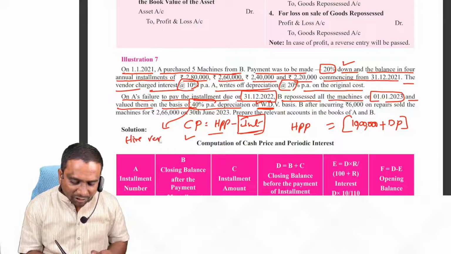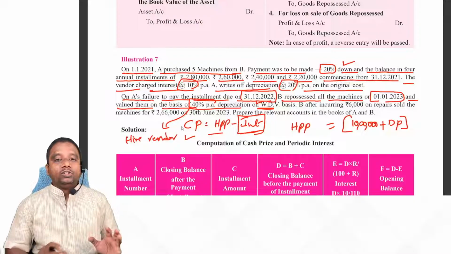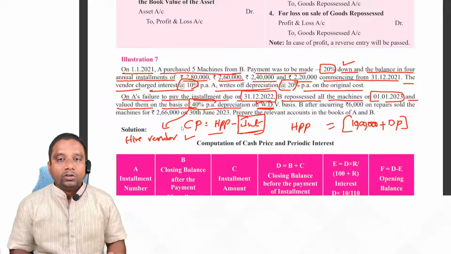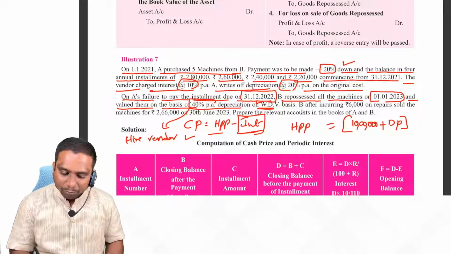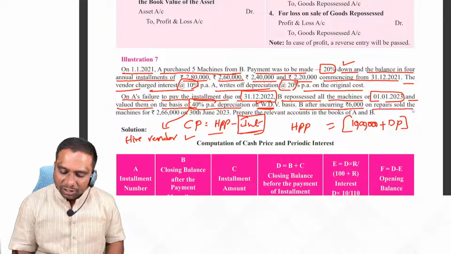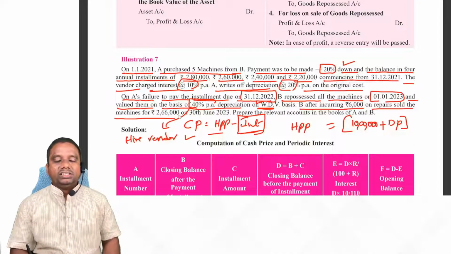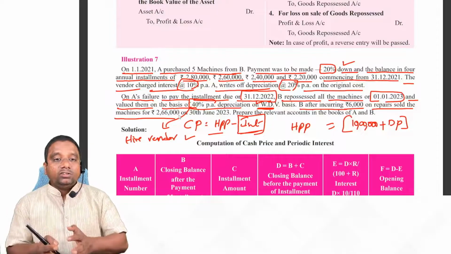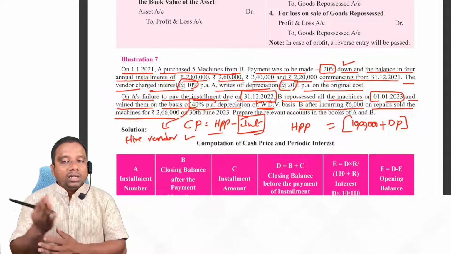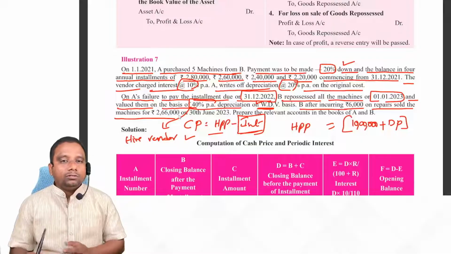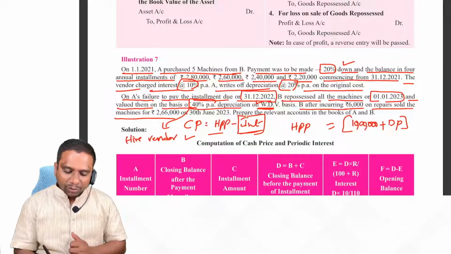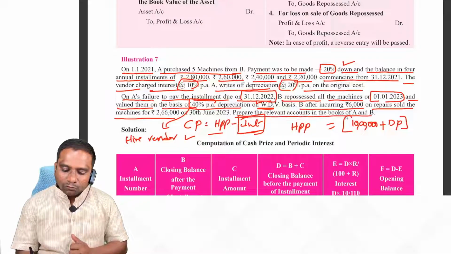This depreciation is from hire vendor point of view, not from hire purchaser point of view. After incurring 6,000 on repairs, B sold the machine for 2,66,000. Prepare relevant accounts in the books of A and B.